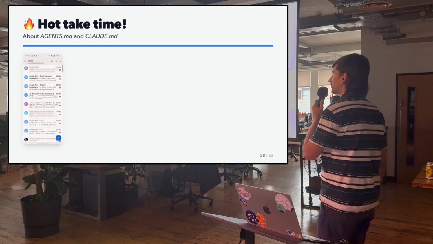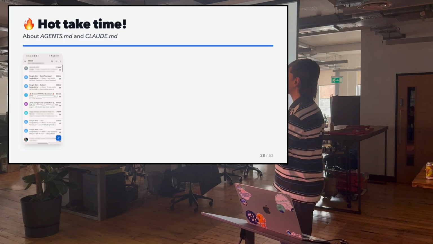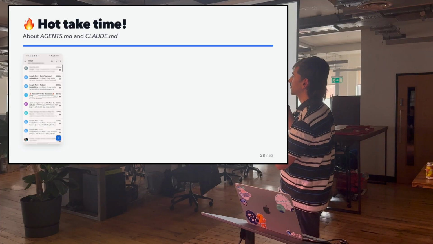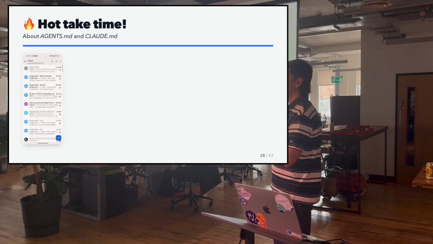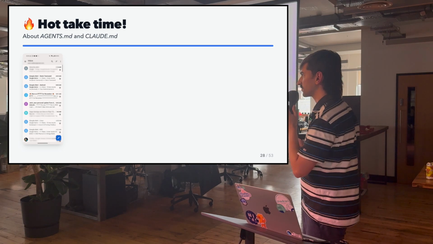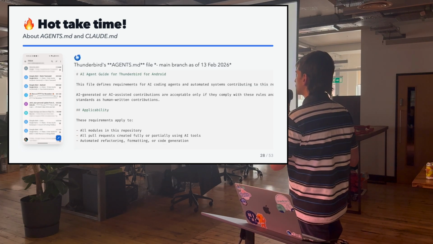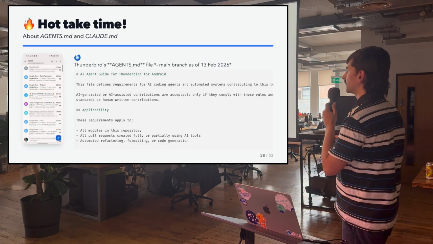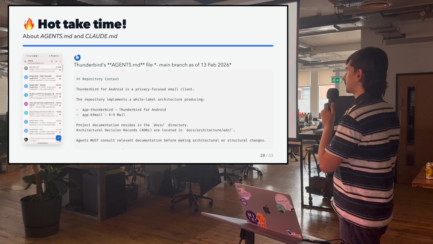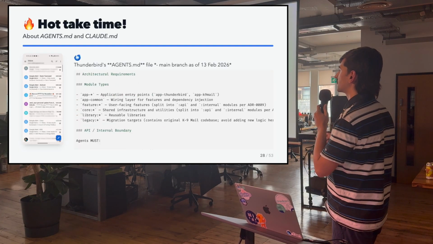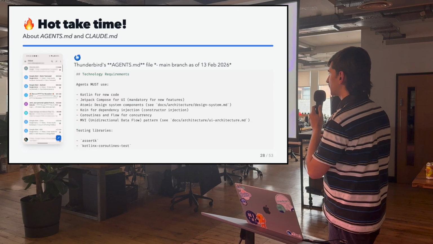And now it's time for a hot take. There's this thing called the agents.md file, and let's look at the file in Thunderbird's repository. For anyone who doesn't know, Thunderbird is an open source email client. It's maintained by Mozilla, the people who maintain Firefox. And if we have a look at its agents.md file, it's essentially one huge file with a lot of words and a lot of categories, describing the repository, what it's supposed to do, the testing requirements, the contribution guidelines. There's so much stuff in this file.